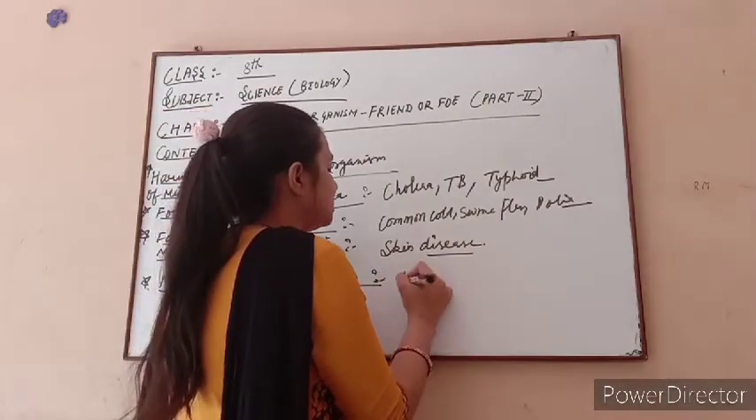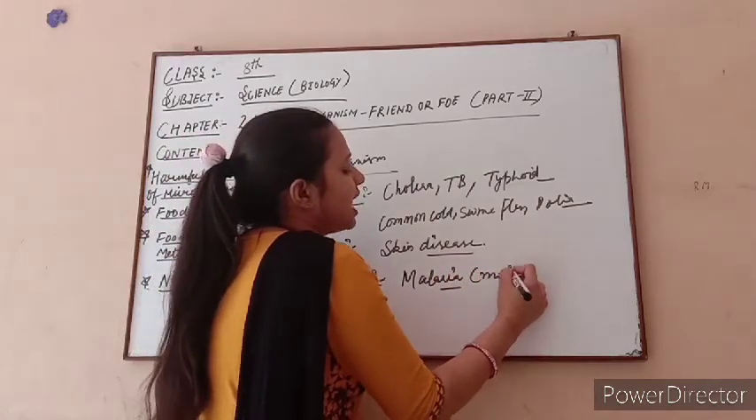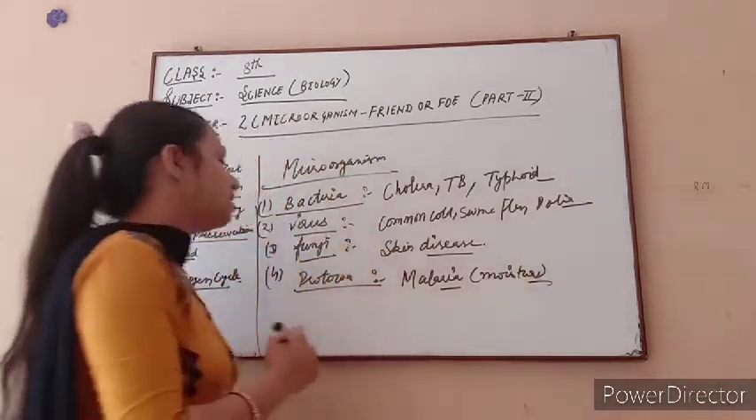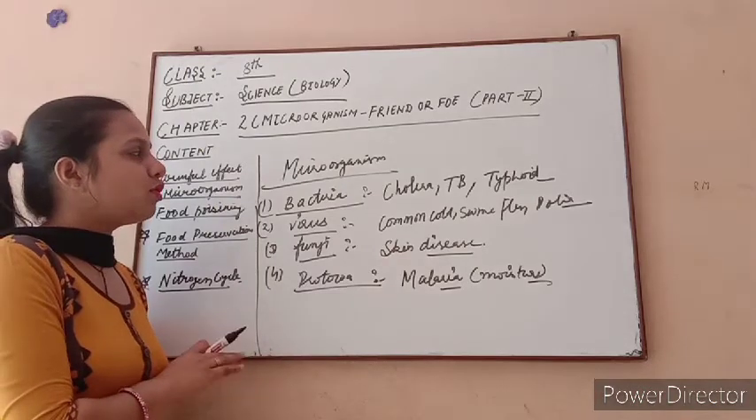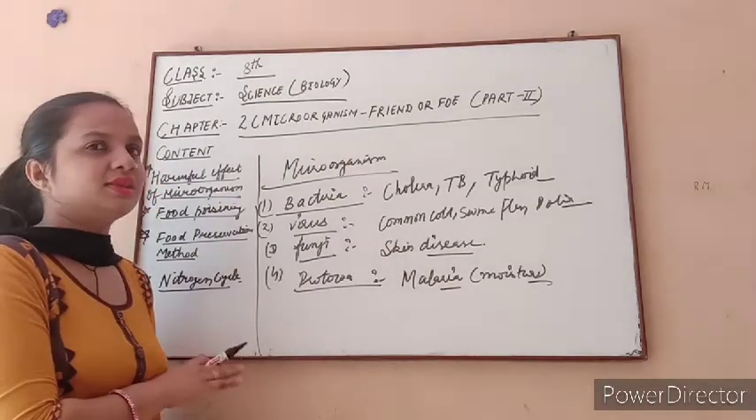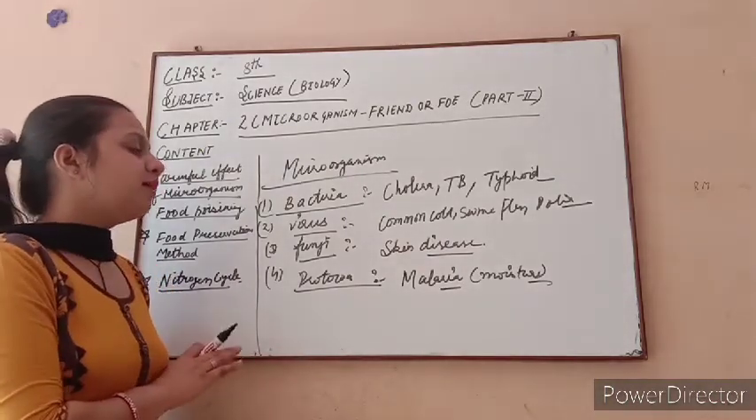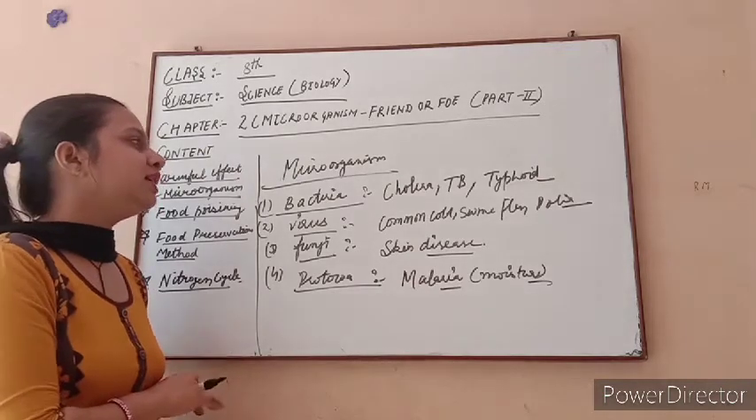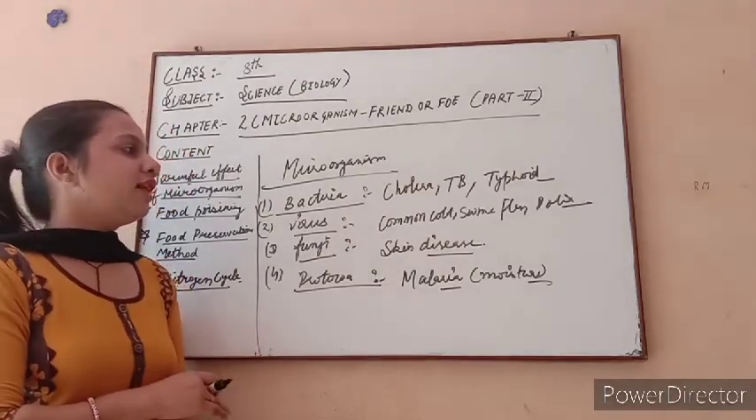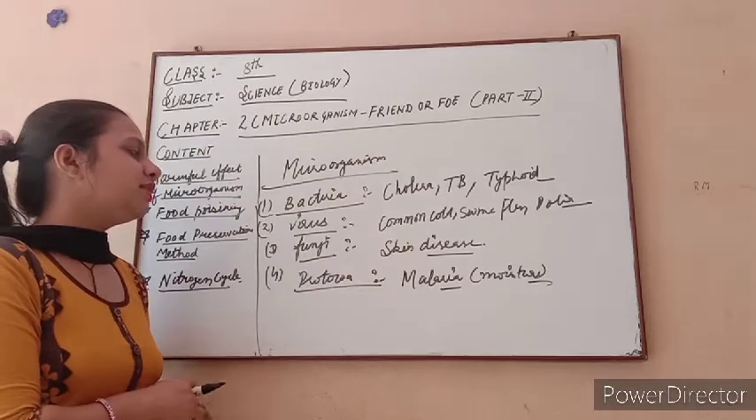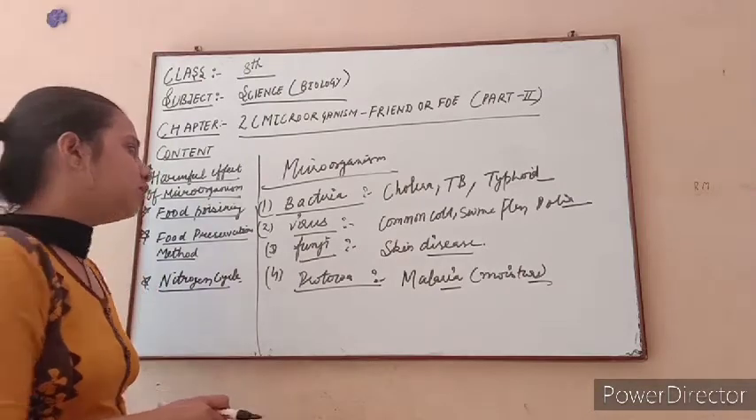And after this, protozoan disease, what comes here? Malaria. Malaria, this mosquito disease, meaning any carrier that spreads the disease, comes under protozoan disease. So mostly the organisms that cause diseases in our body are of four main types. Bacterial diseases are cholera, TB, typhoid. Viral diseases: common cold, swine flu, polio. Fungal diseases: skin diseases. And malaria comes under protozoan disease.